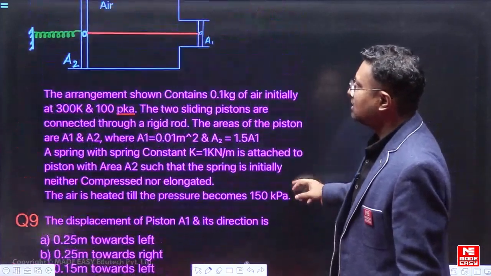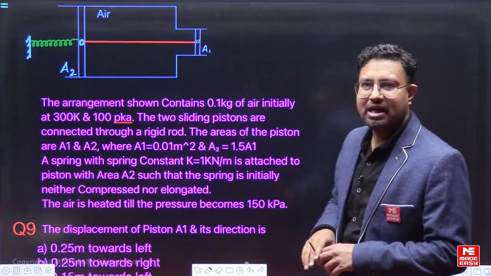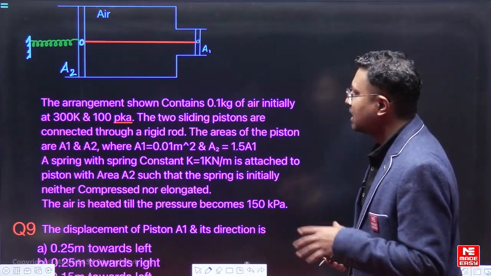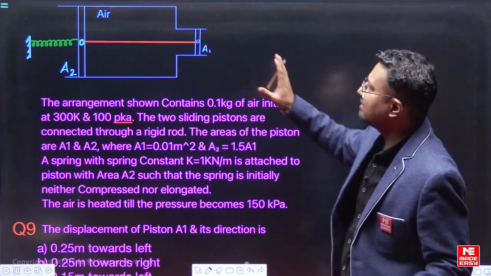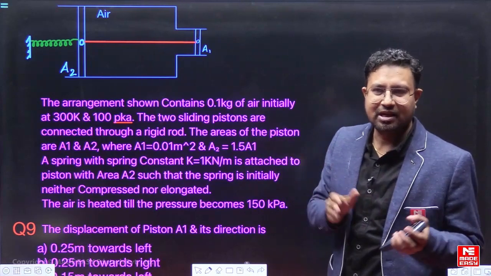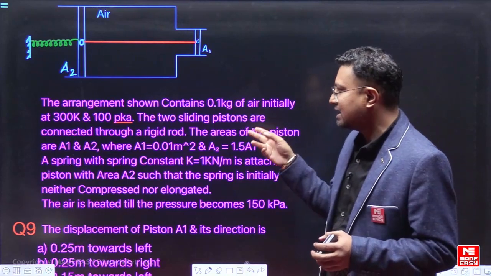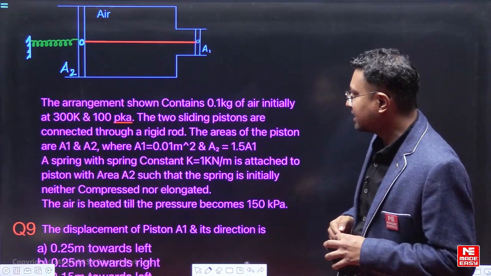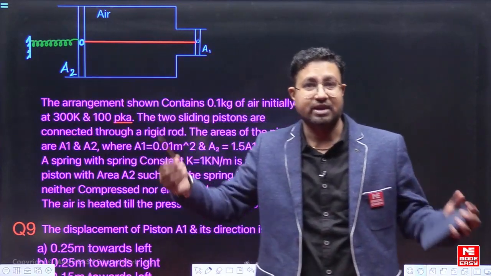I'll solve this problem here. So we have an arrangement here. Let us go through the question and parallelly try to understand this situation. The arrangement shown contains 0.1 kilogram of air. So we have air inside this piston and cylinder arrangement which is given. Initially the temperature is given and the pressure is given. The two sliding pistons are connected through a rigid rod. So this is a rod which is rigid. Rigid means it is not flexible.